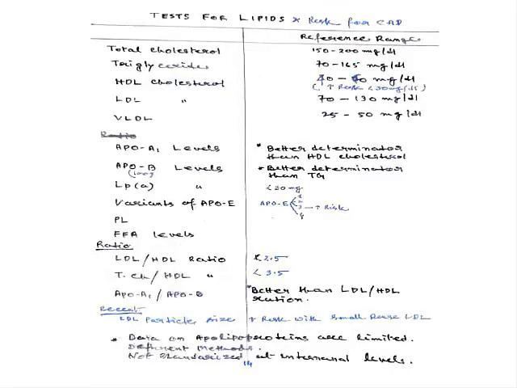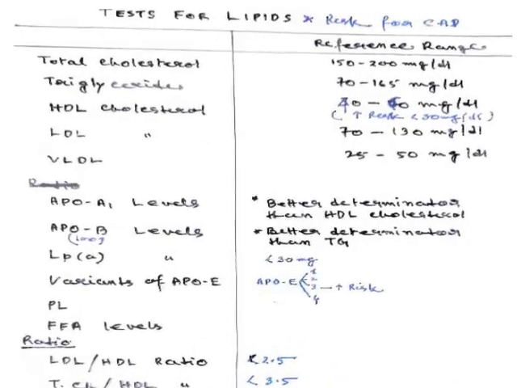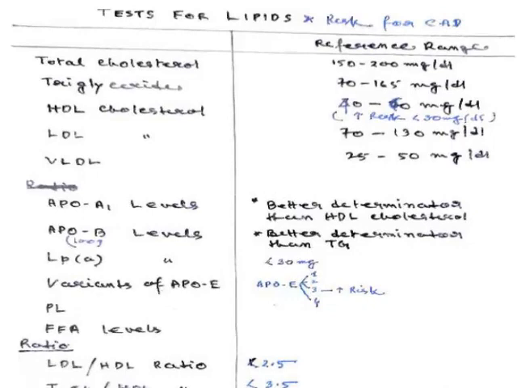Next, please. Now, what we have to do is know the conditions, whether the patient is suffering from atherosclerosis or not. That's why certain lipid parameters always need to be measured. Lipid profile is a misnomer. Profile is a commercial term. So test for lipid parameters is the ideal way of describing it. What are the different types of lipids we measure in the blood? Total cholesterol, triglycerides, HDL cholesterol, LDL cholesterol, and VLDL cholesterol.